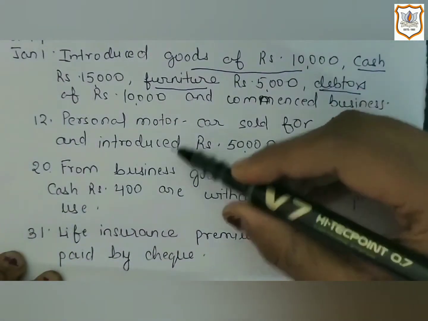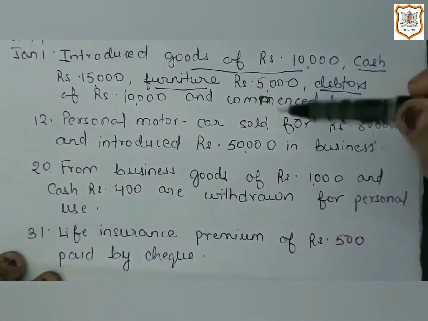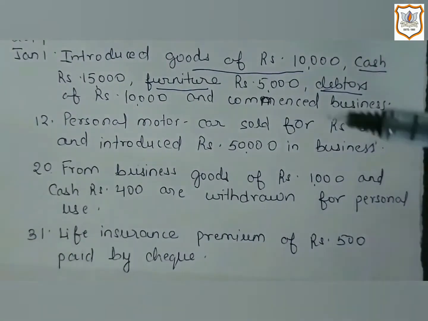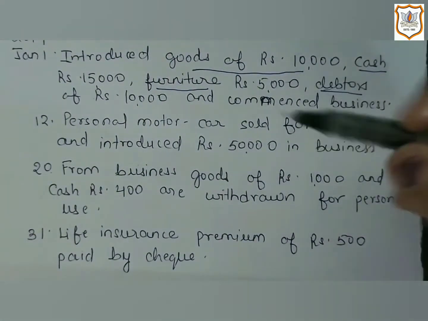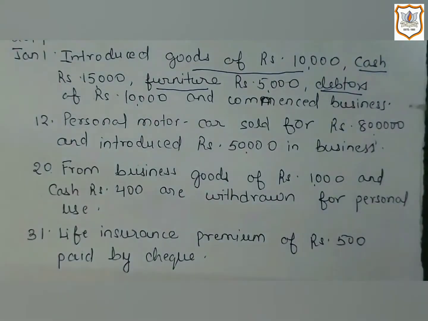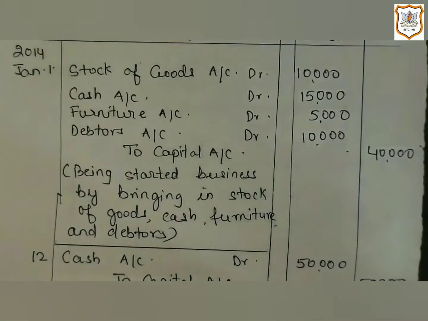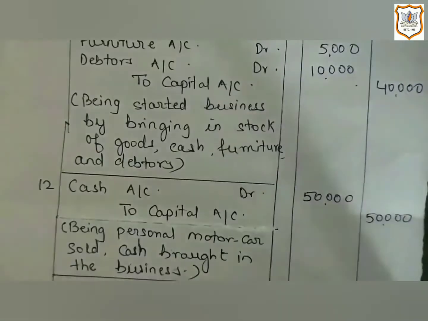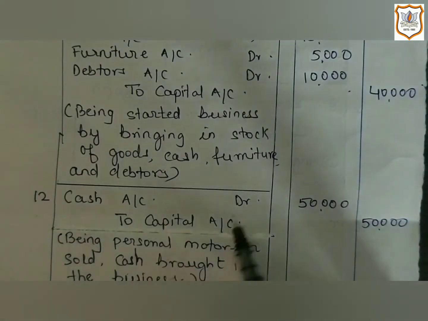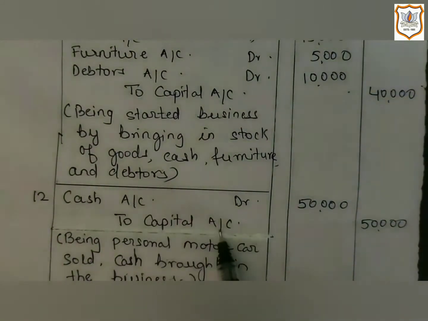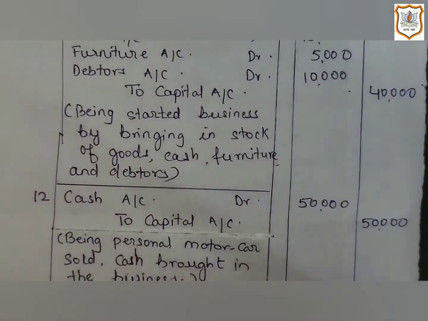First the capital account and the cash account. Why the capital account? Because here once again the owner is investing some amount in his current business. So here is the journal entry for this: cash account debit and capital account will be credited.